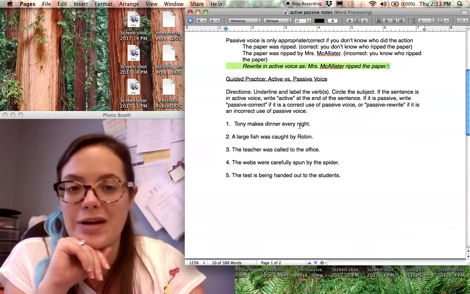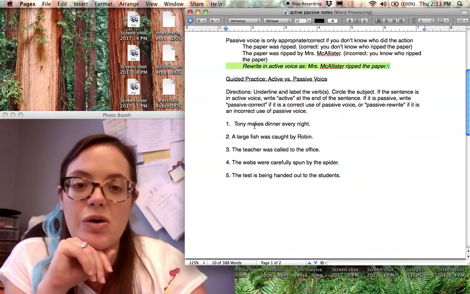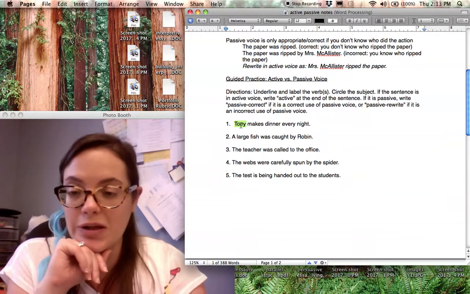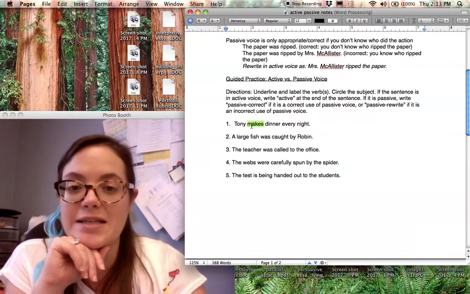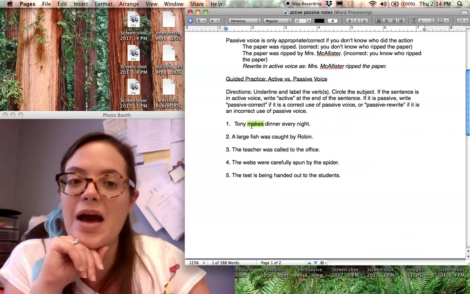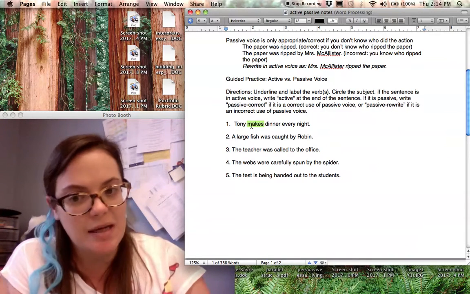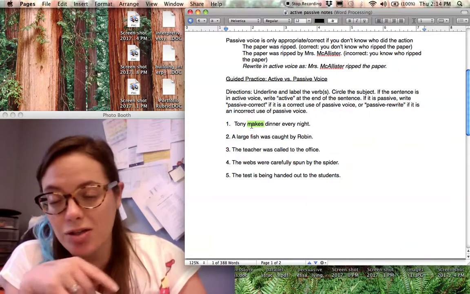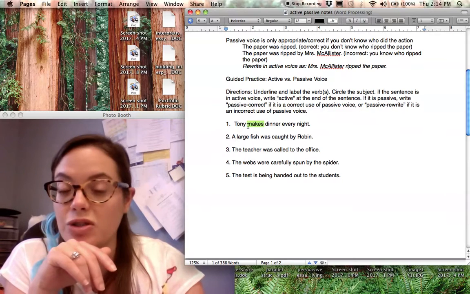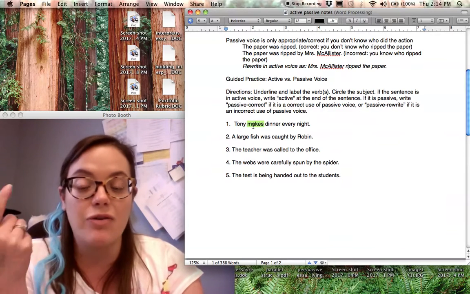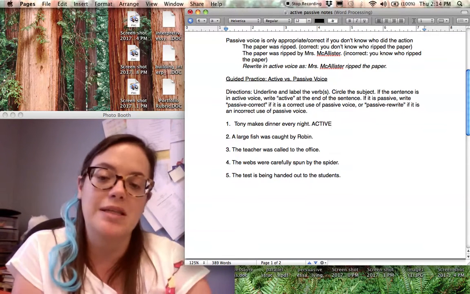Tony makes dinner every night. First thing we need to do is underline and label the verbs and circle the subject. So our subject is going to be Tony, so let's go ahead and circle him. And then the verb that goes with our subject is makes. Now I want to know if this is active or passive. So I basically want to ask myself, is my subject the one that's performing the action, or is the action being done to my subject? In this case, I see that the subject, Tony, is performing the action of making dinner. So this one is active, so we're just going to leave it alone.